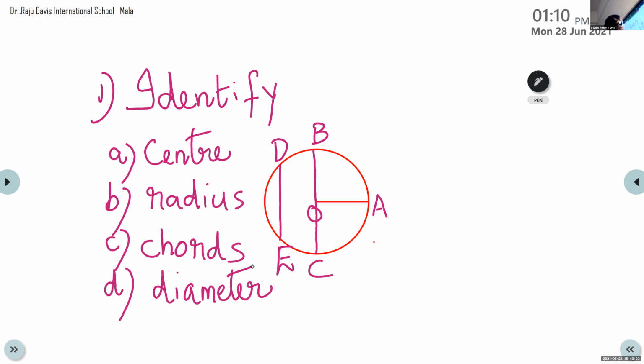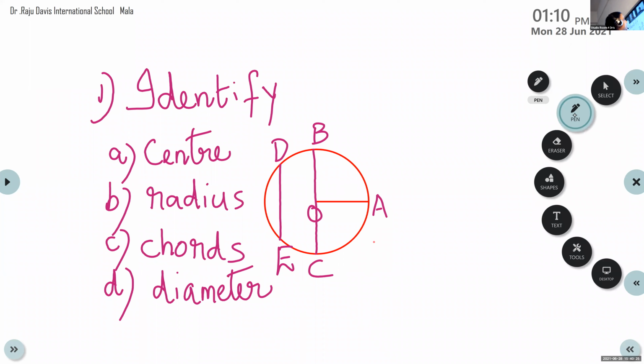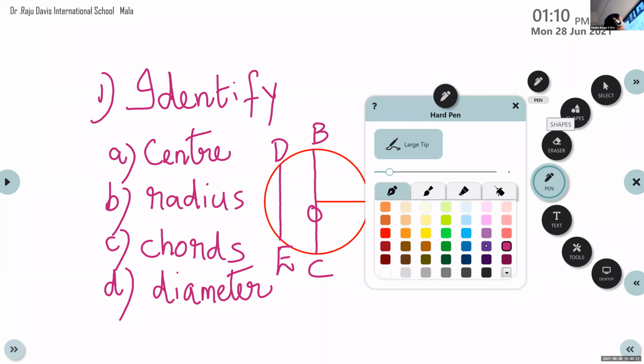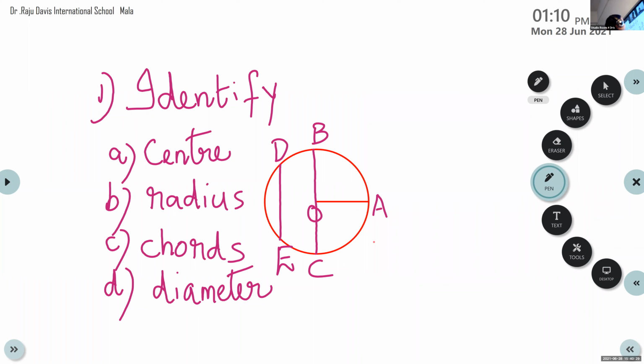Okay. Then I will write question number 2. You will write the questions. Then you will start writing the answers. Question number 2.